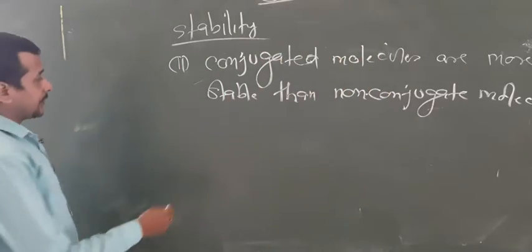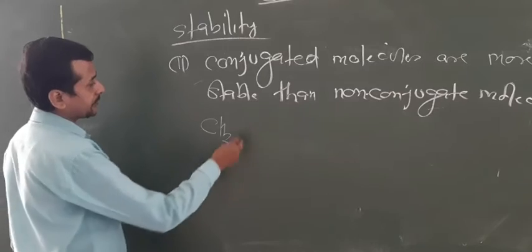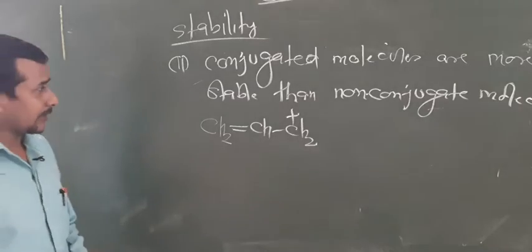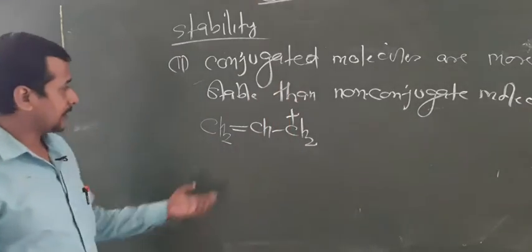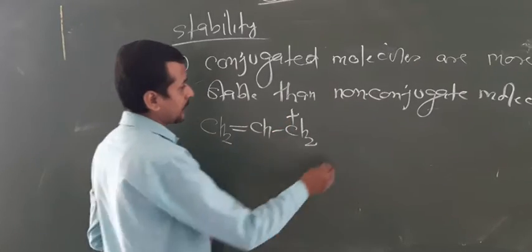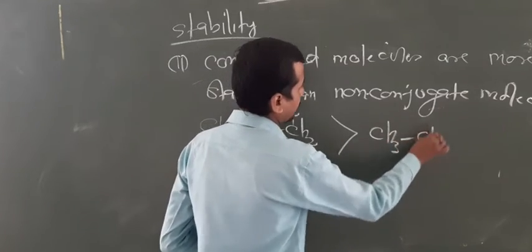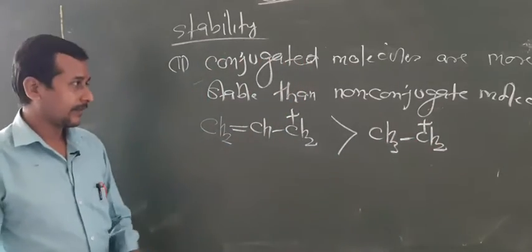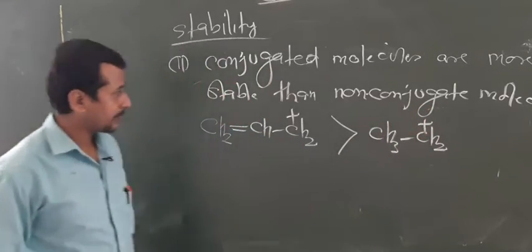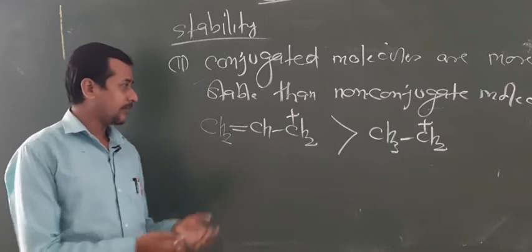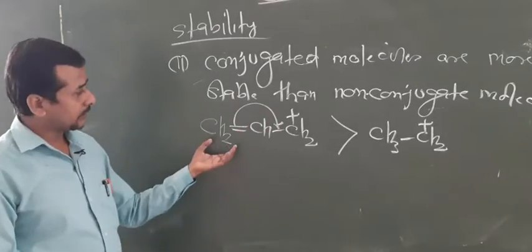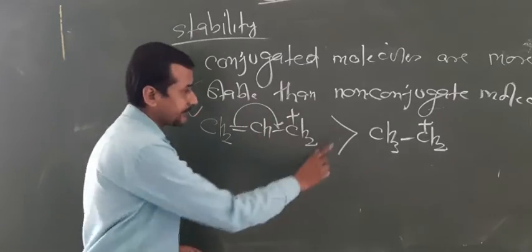Look at here, dear students, are you getting this point or not? CS2 double bond CH, single bond CS2 and plus. About the types of conjugate system I told you in the previous lecture. Now look at here: double bond, single bond, positive charge. This is also a type of conjugate system. So this is more stable than a non-conjugate system like this. Here, no delocalization of positive charge takes place because they are not a conjugate system. But here, the positive charge will be here when this pi bond shifts to this one. So that's why delocalization takes place. This is a conjugate system, so that's why this is more stable than this.